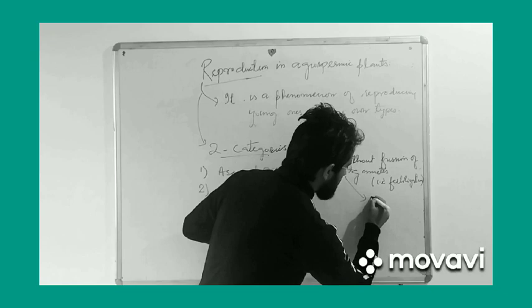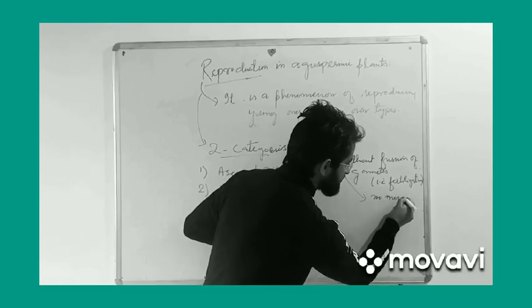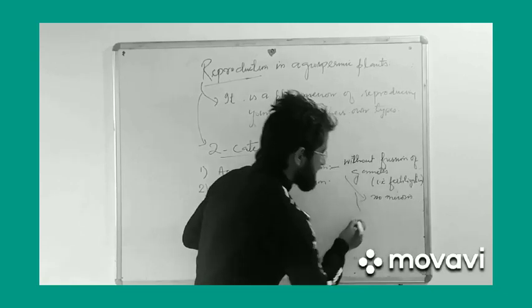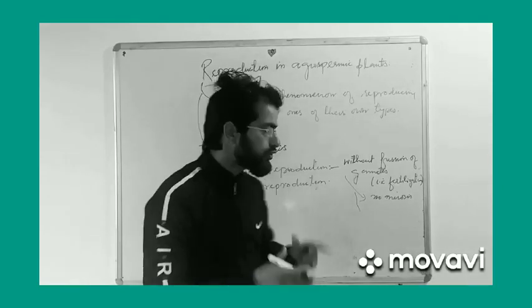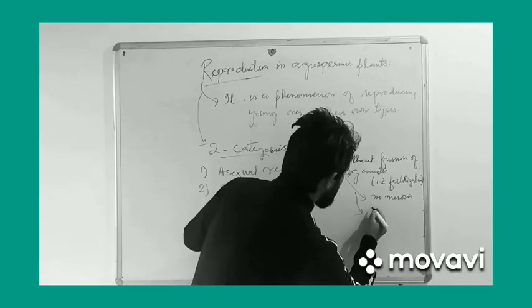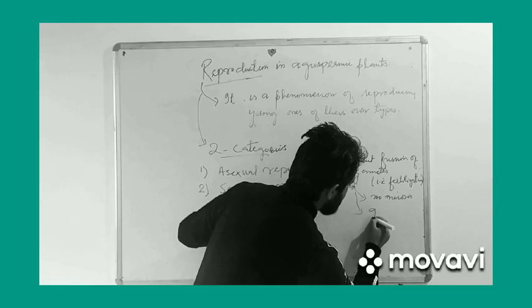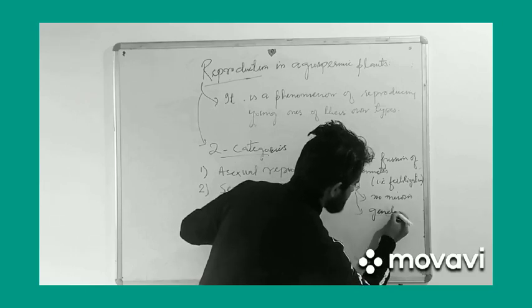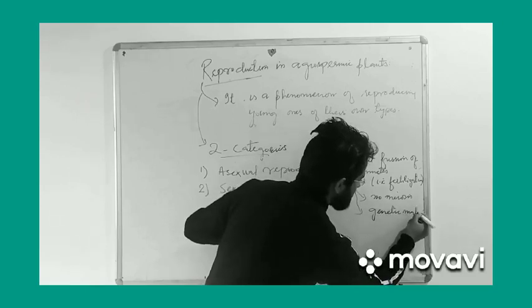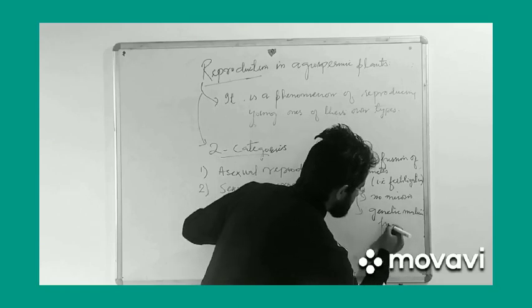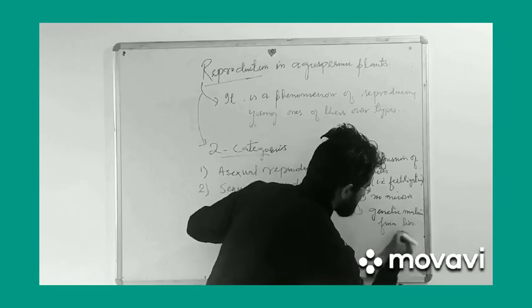There is no meiosis, and finally, there is no mutual transfer of genetic material from two parents.